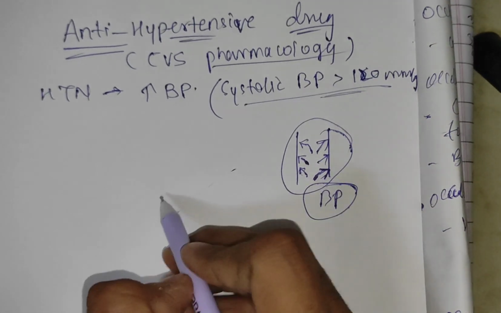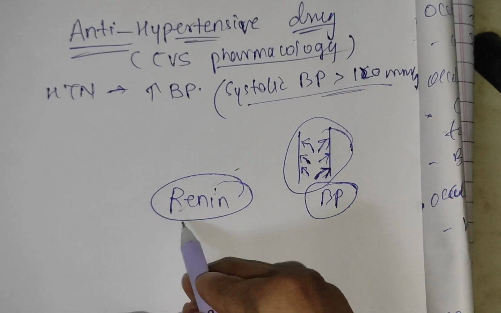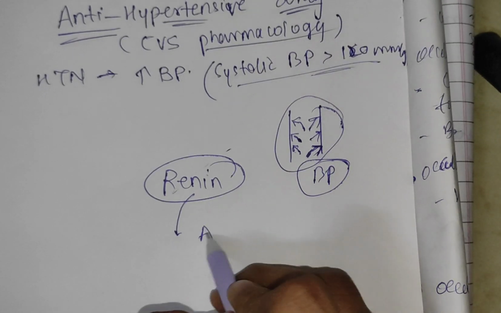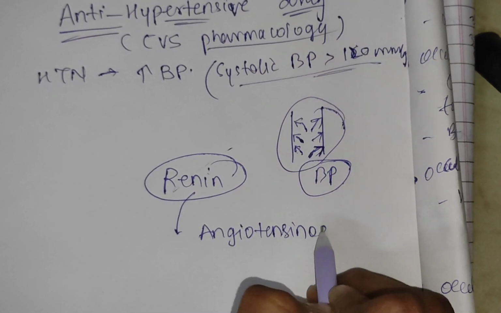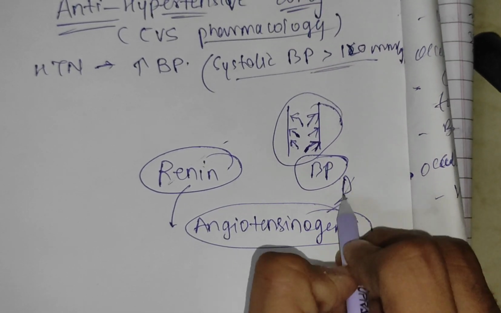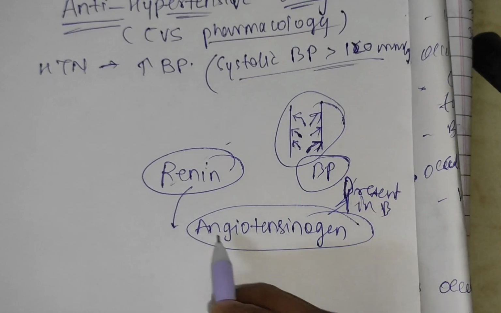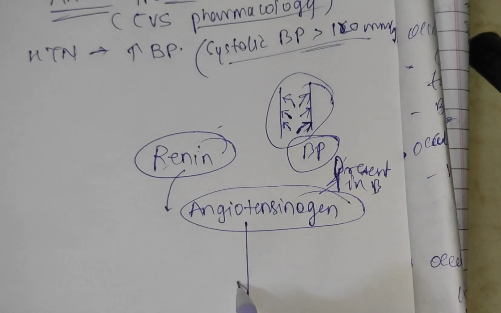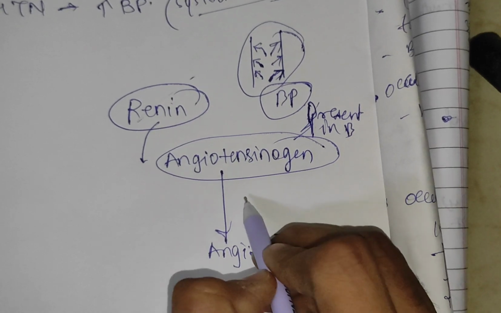How? See, renin is the hormone which is secreted by the kidney. This will act on angiotensinogen, which is present in the blood. This angiotensinogen will be converted into angiotensin 1 by the renin.